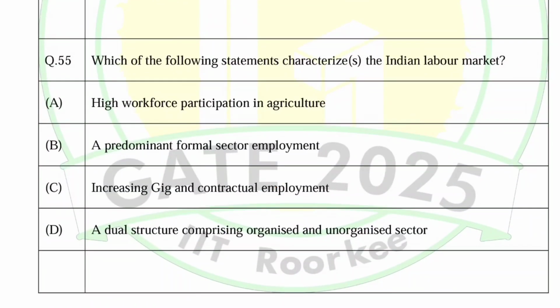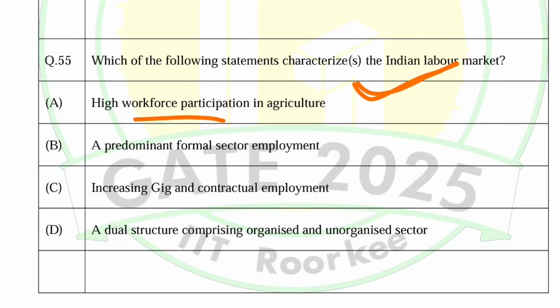Which of the following statements characterizes Indian labor market? Okay, so we have high workforce participation in agriculture. Yes, we have a quite high proportion of workers engaged in agriculture. So this is a multi-select question, obviously.